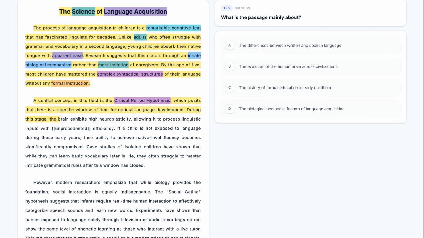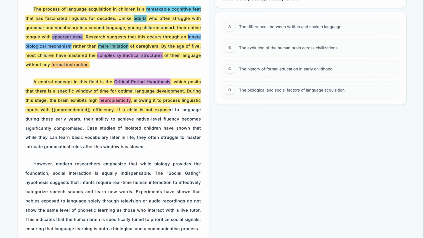During this stage, the brain exhibits high neuroplasticity, allowing it to process linguistic inputs with unprecedented efficiency. This sentence uses the academic term neuroplasticity to explain why the brain is so effective during this time. The phrase unprecedented efficiency underscores that this level of learning power is unique to this specific life stage.